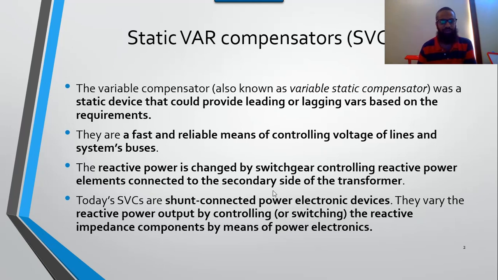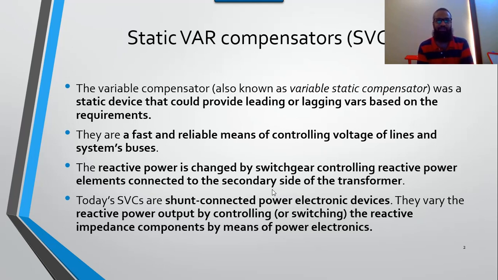The advantage of static VAR compensator is that it is fast, it is reliable, and it can control the reactive power. Secondly, it is used in a shunt state, so the price of the static VAR compensator is very low. If any compensator is connected in series, then all the current in the system will pass through these compensators, so they should bear the current requirement of the system, because all the current will be transmitted in series.